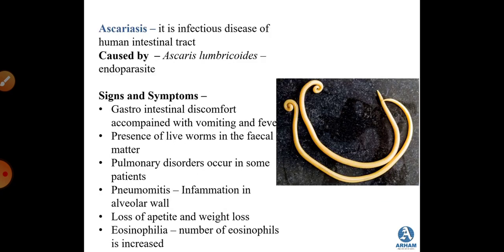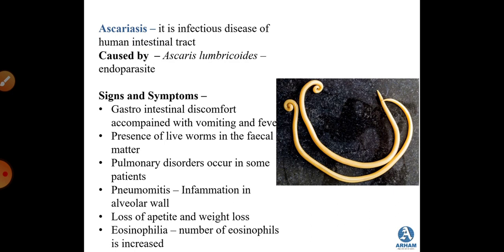Then next we studied about ascariasis, which is caused by Ascaris lumbricoides. Here the signs and symptoms are again related to gastrointestinal discomfort, which is accompanied by vomiting and fever.